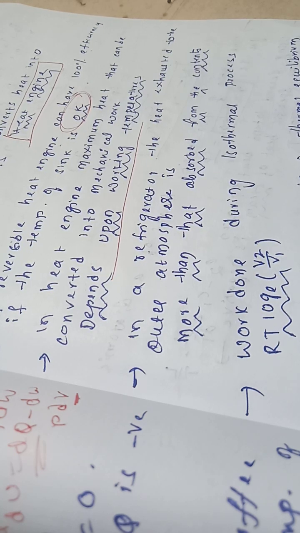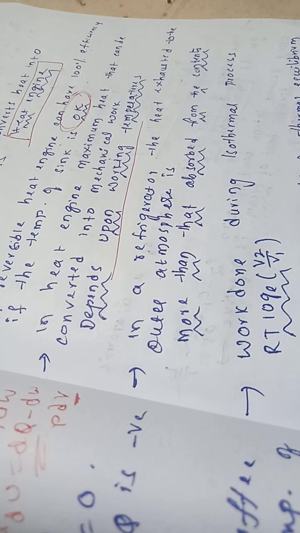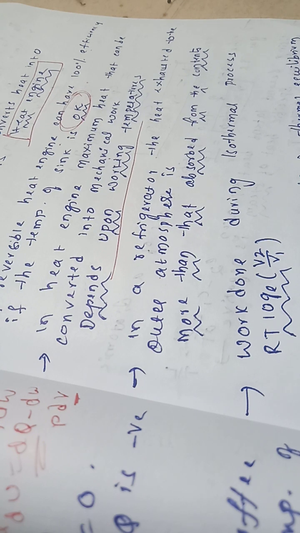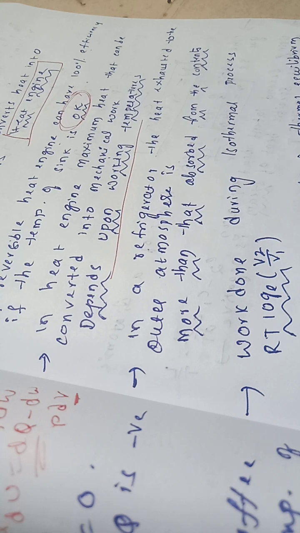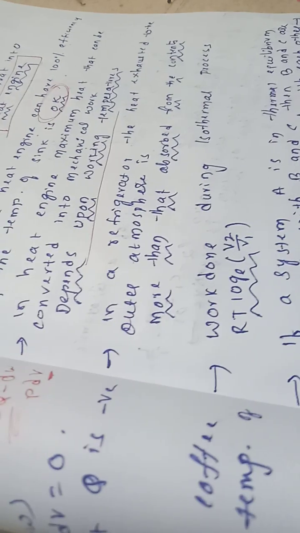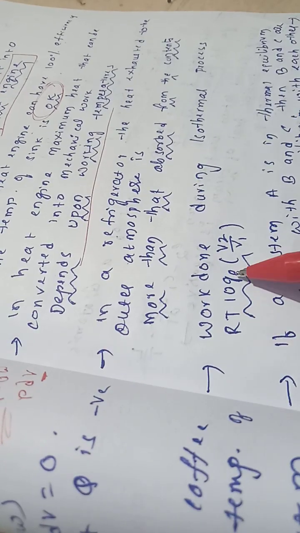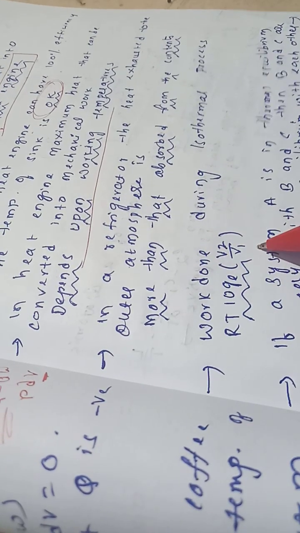This is the natural thing which we see in refrigerators. The heat absorbed is always less than the heat transferred to the surroundings. Work done during an isothermal process is RT log of V2 by V1.